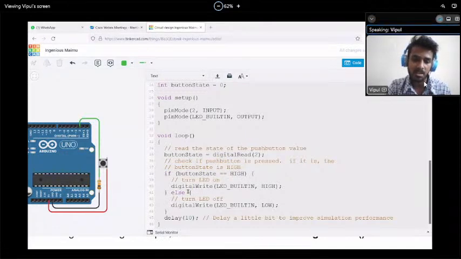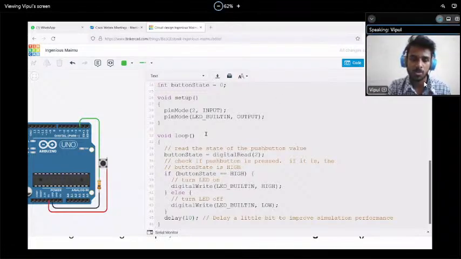It will execute the else part. So what is the else part? LED built-in is low. That means the LED should not glow. So when we are pressing this button, high logic will go. If high logic goes, this LED will turn on. It will go inside this loop and it will turn on this LED.